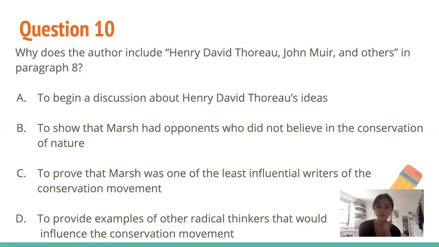C, to prove that Marsh was one of the least influential writers of the conservation movement. It never says that Henry or John were more influential. It just says that they also influenced. So this also doesn't really make sense because the whole entire passage is talking about how influential Marsh is. So we should be able to get rid of that as well. Let's read D, to provide examples of other radical thinkers that would influence the conservation movement. So this one is clearly the answer because it says that all of them inspired the movement. And that was the reason that the author included their names.